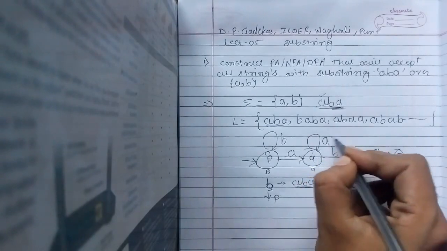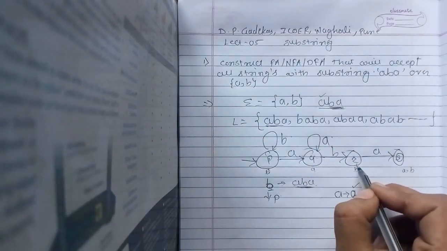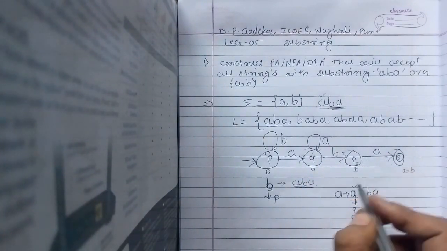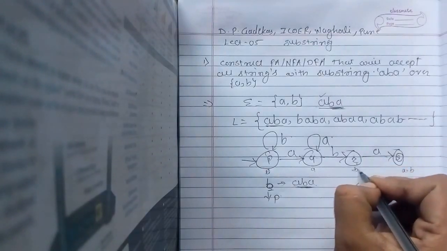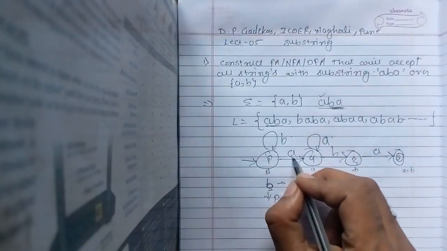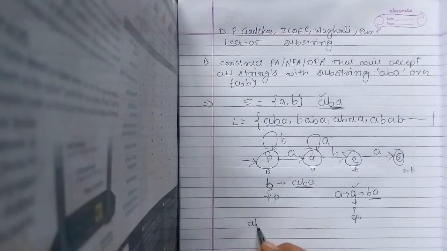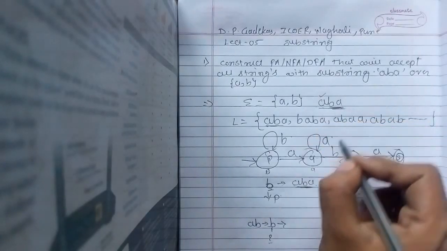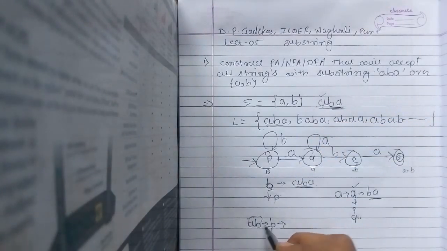So here is A. Now come to R. There is A, I required B. So from R, I required a transition of B. How do you reach R? By taking A and B. So A, B is already there. And after that, I required A. Now for the B transition from R, where will this B go? After this B, what do I require so I can reach the final state? After AB, I required A, but I have B here.